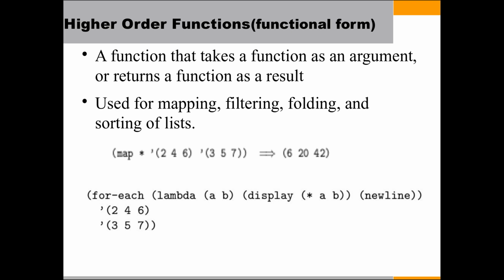Another example is for-each: for-each lambda of A B, display star A B, new line. Here it also does the same function as the map function, but the difference is that each time it takes the corresponding arguments and computes the result, and then the next time. But here the output produced is not a list, it just has values. That is, for-each is executed for side effects, and map is purely functional. That is, it returns a list composed of the values returned by its function argument.